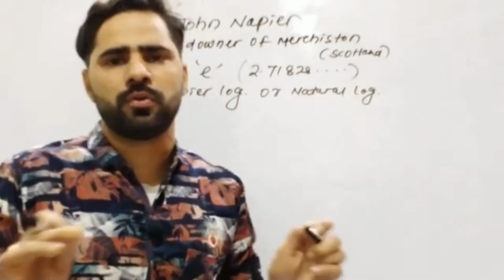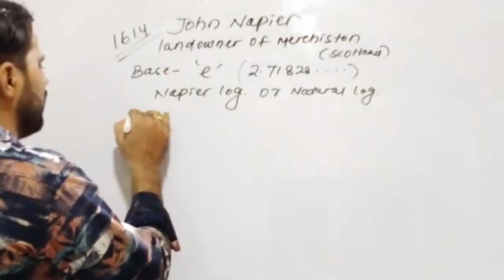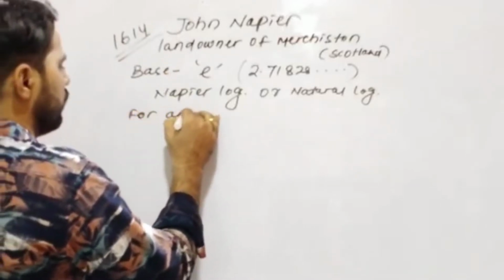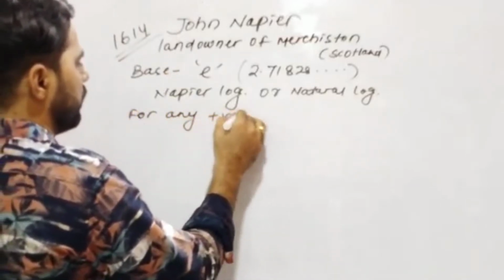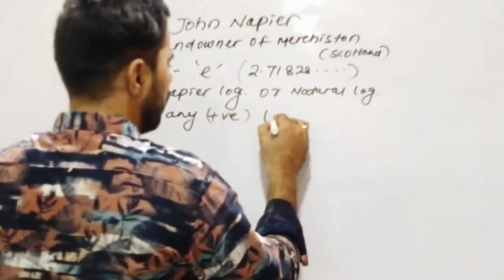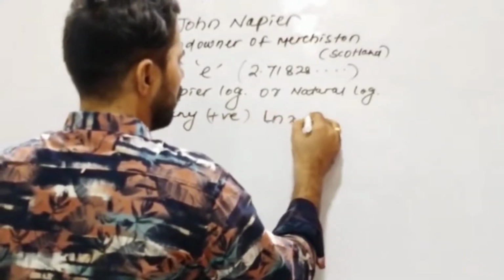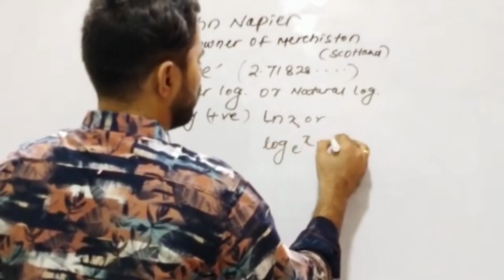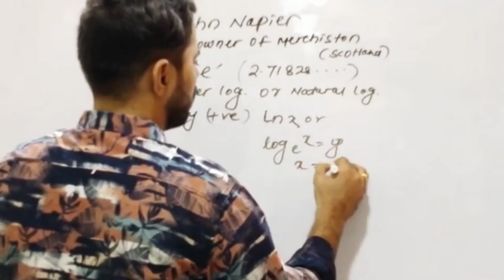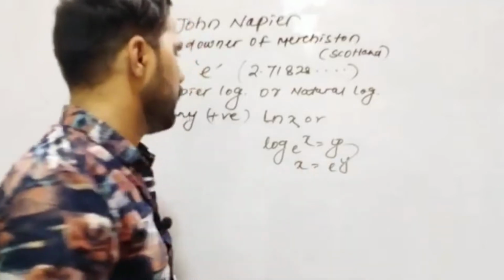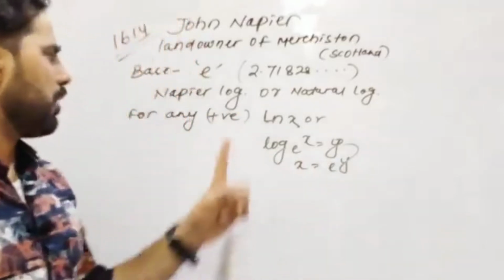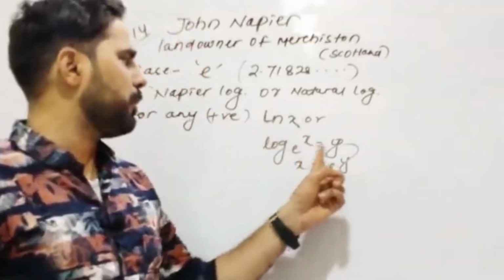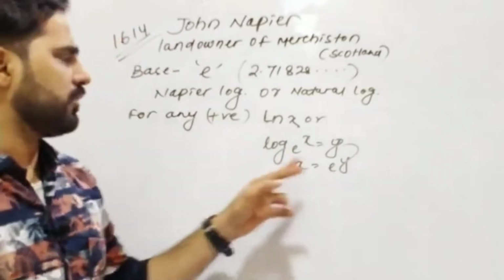For any positive number x, if ln x, or log x to the base e, is y, then x is equal to e to the power y.